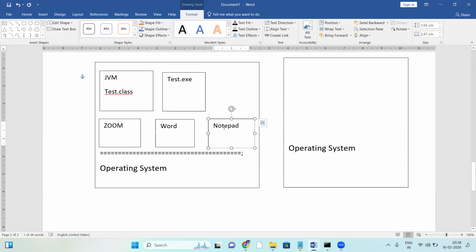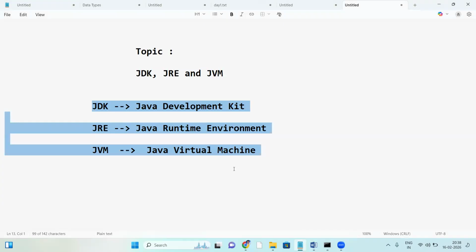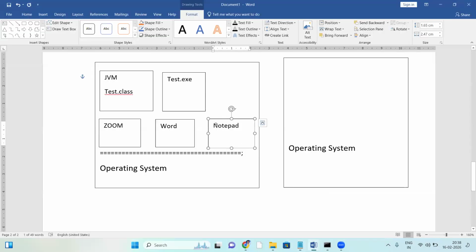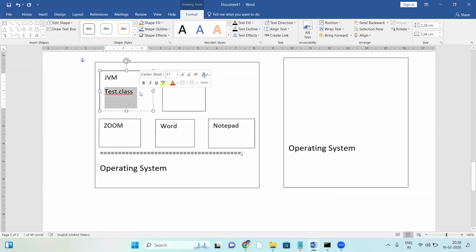Now, suppose Notepad. The data generated in Notepad is generated inside this memory space. The Word document data is generated here, the Zoom data here, the C program exe file data here. So this memory space is used to generate data. Next, when a Java program is running and generating any data, it is stored inside of this memory space.